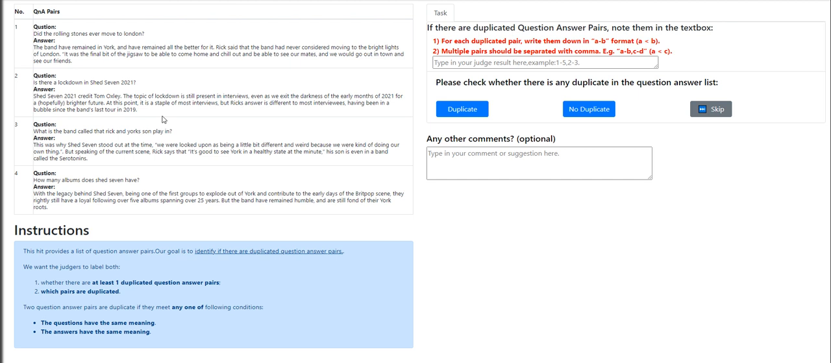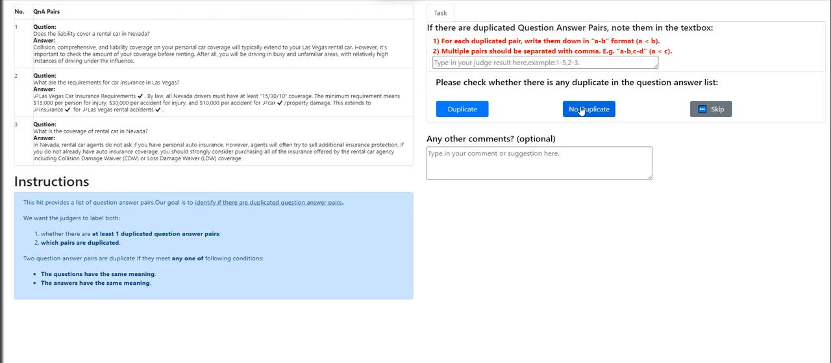Is there a lockdown in Shed 7 2021? No. What is the band called that Trick and York's son play, and how many albums? No duplicate questions.